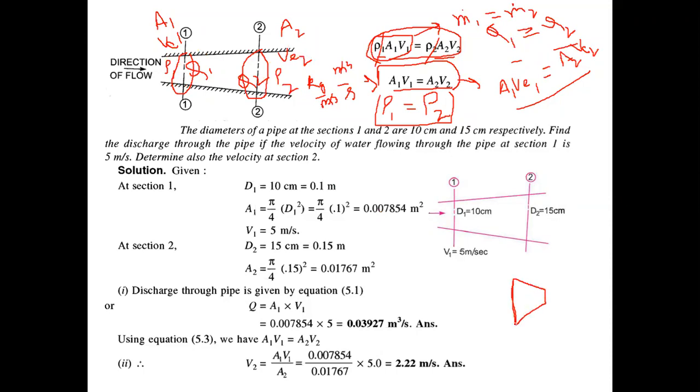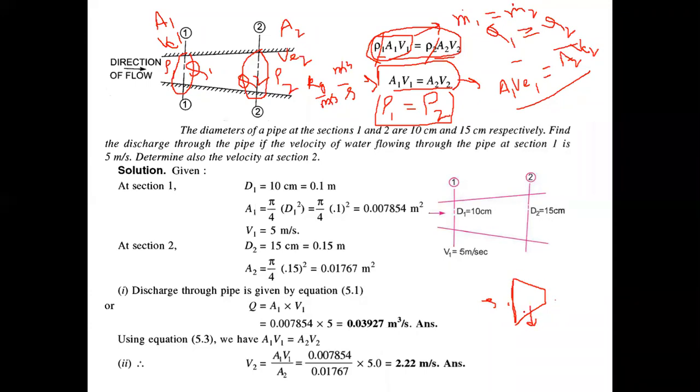What happens in the turbine? At the inlet we have high kinetic energy, and kinetic energy is converted into mechanical work. So kinetic energy at the inlet will be high and at the outlet will be low. Whatever the change in kinetic energy, that will be equal to the work done by the turbine.